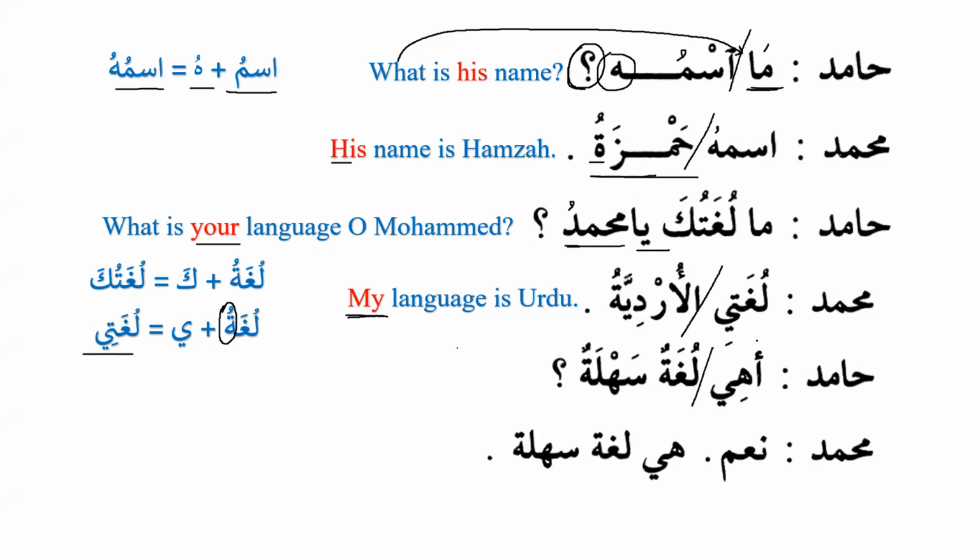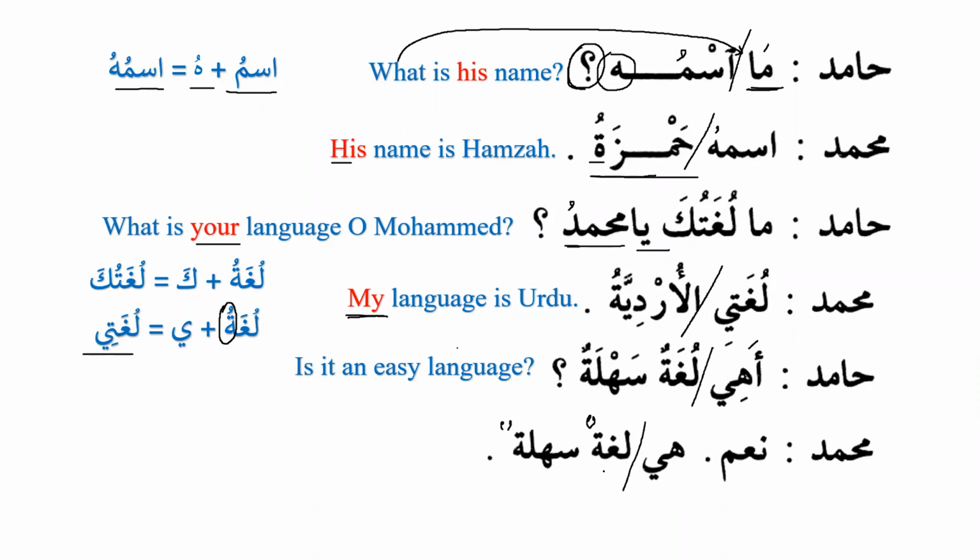Is it an easy language? Ahiya lughatun sahlatun? Is it an easy language? Muhammadun: Na'am. Yes. Hiya lughatun sahlatun. Yes, it is an easy language. Again, we have the case endings here, but we do not have the case endings here. That means that this is a predicate and it has to be marfu. Yes, it is an easy language.